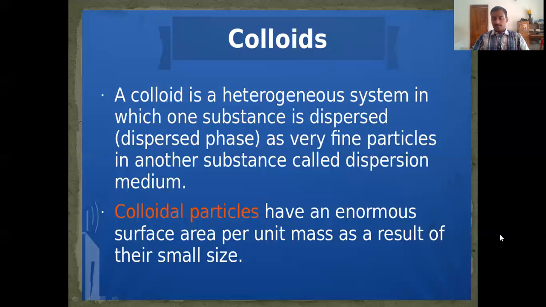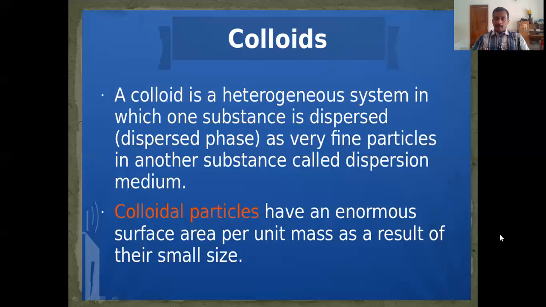For example, starch sol, that is a colloid. When you heat starch with water, you will get a mixture. We cannot call it a true solution. We cannot call it a suspension. In between the two, that is a colloid, colloidal solution of starch. We can call it starch sol, in which starch is the dispersed phase and water is the dispersion medium, starch sol.